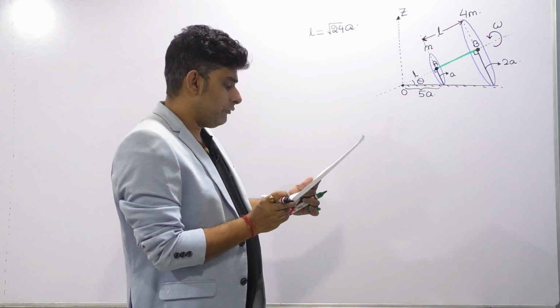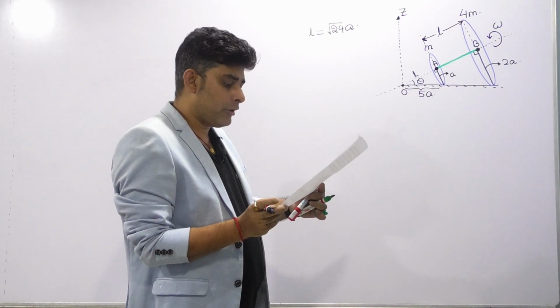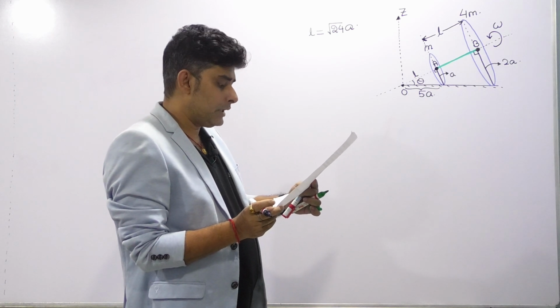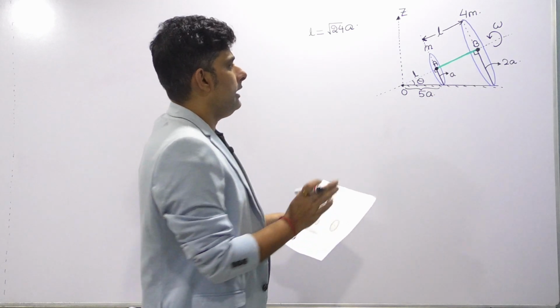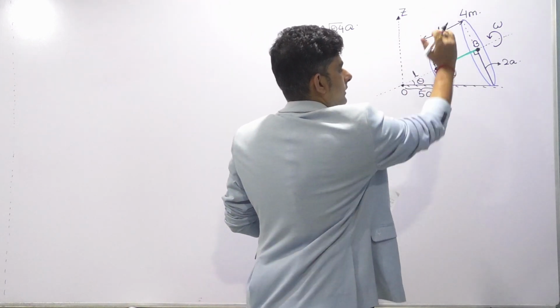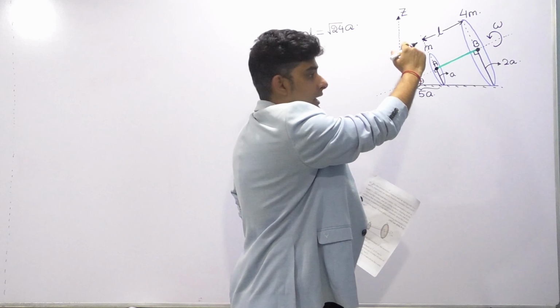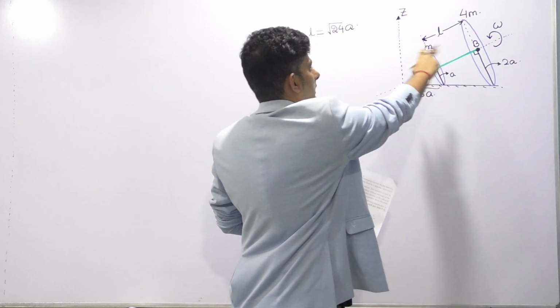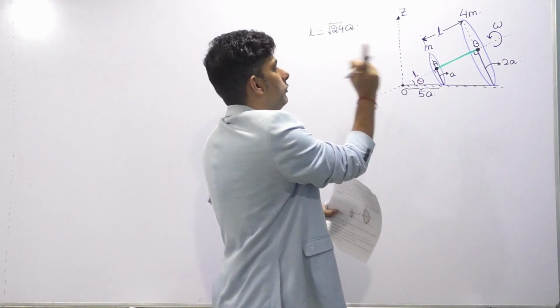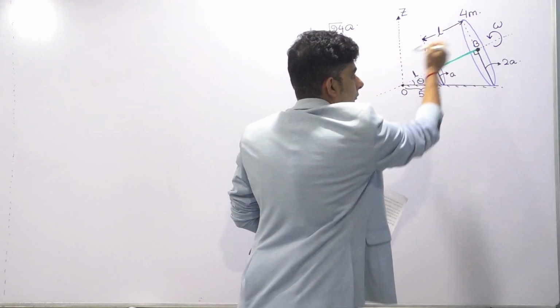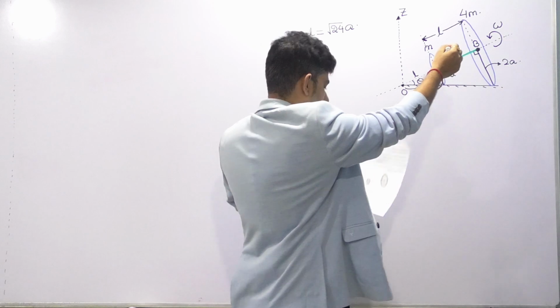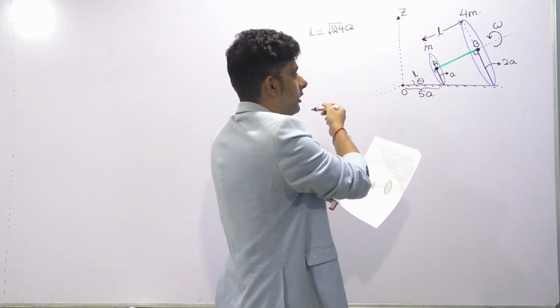The first option which they are talking about is the magnitude of angular momentum of the assembly about its center of mass. Well, since it is turning with omega, this assembly will turn round and round about the z axis. So you can see that if this is given as omega, they are asking the angular momentum about the center of mass.